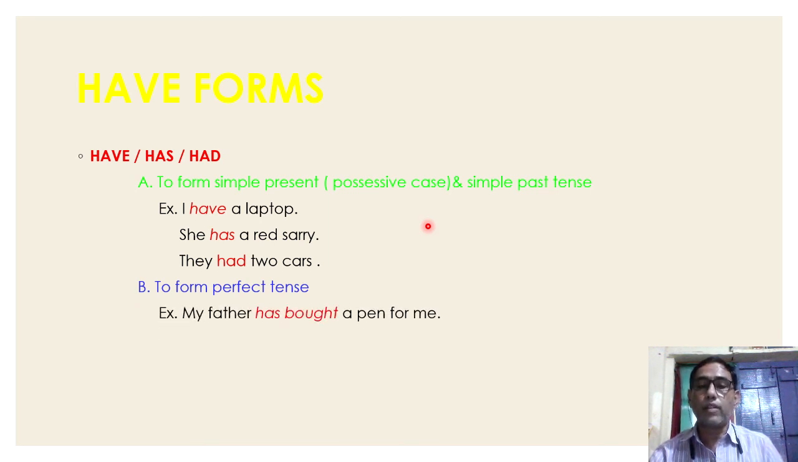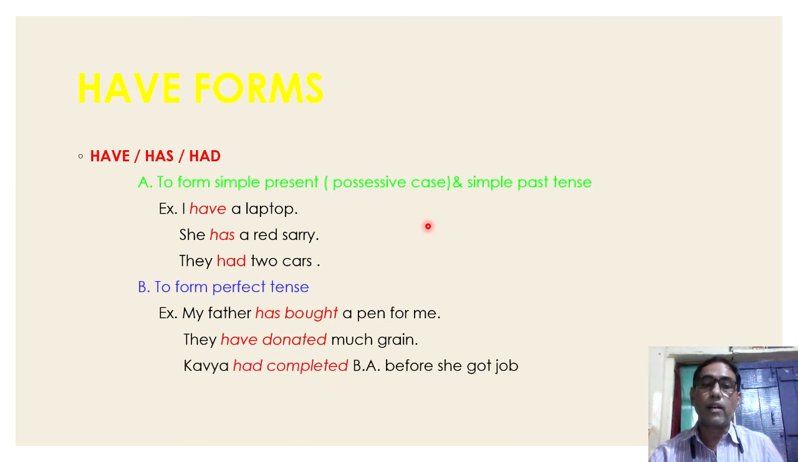To form perfect tense, have, has, had are used to form perfect forms. Example, my father has bought a pen for me. Recent action. They have donated much grain in this pandemic. These two are the present perfect. The last one, Kavya had completed BA before she got the job. This is the past perfect tense.